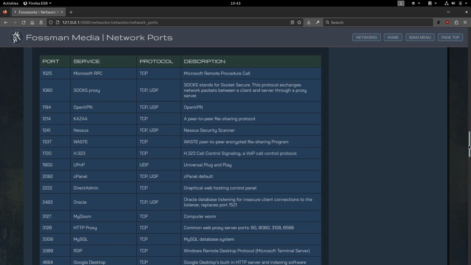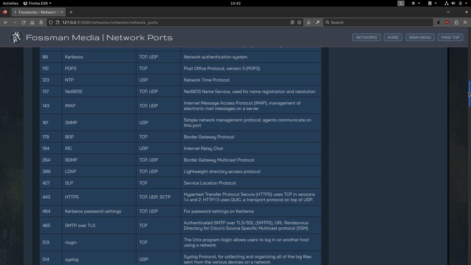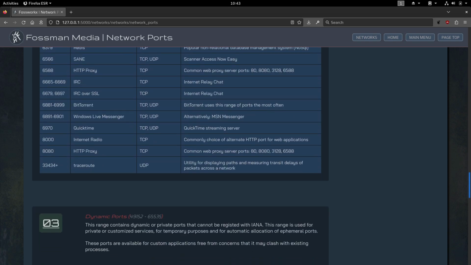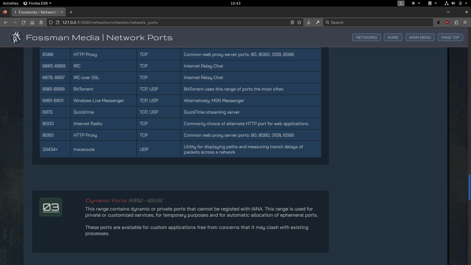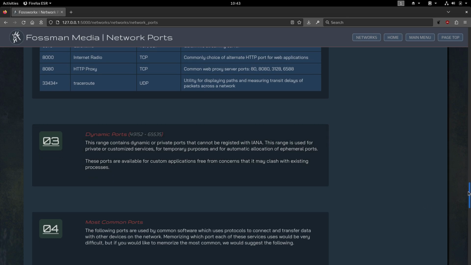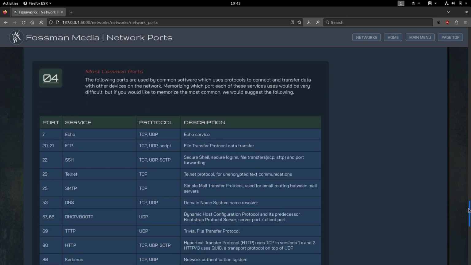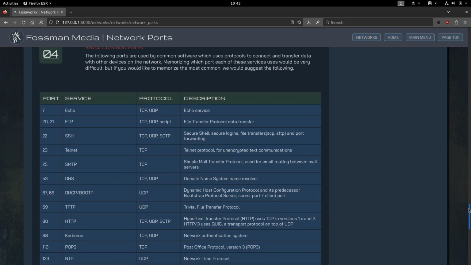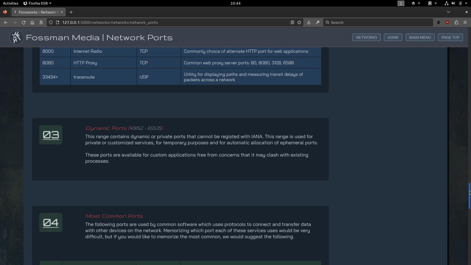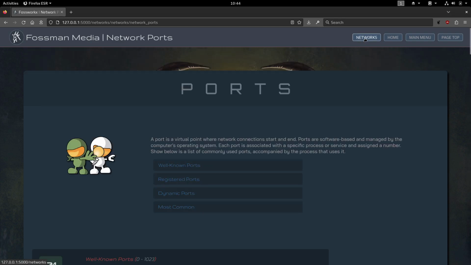For example, with SSH, port 22, you wouldn't be able to use that because it's already being used by a different service. So if you wanted to set something up and use a port that wasn't already being used, you use one of these dynamic ports right here. And then just below that is a quick list of the most common ones that are used. And those are network ports.